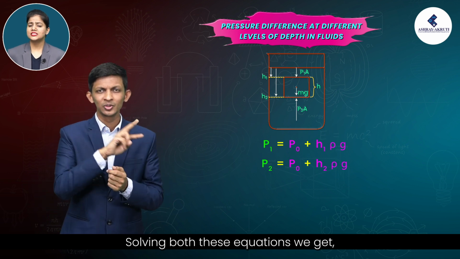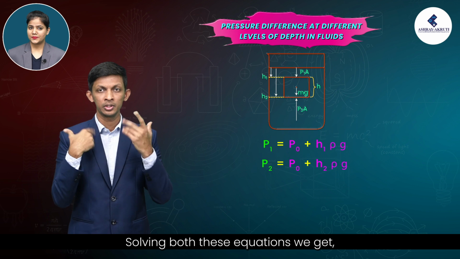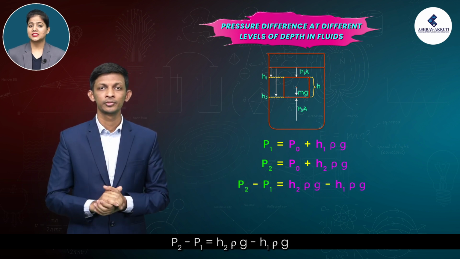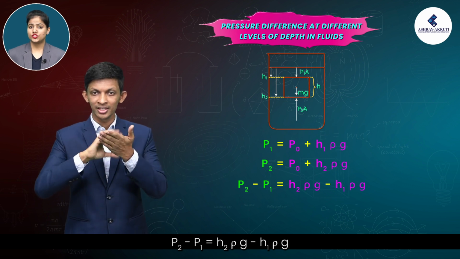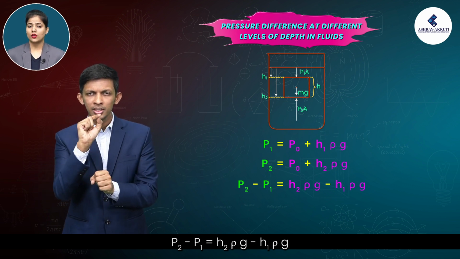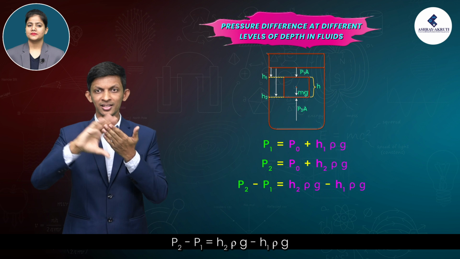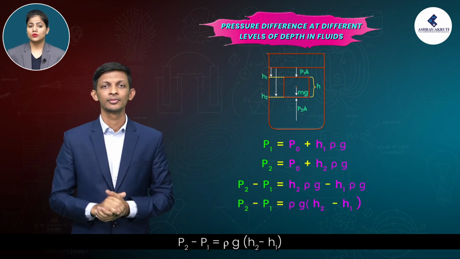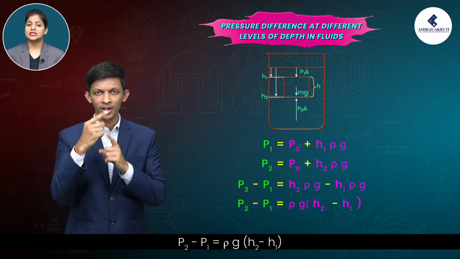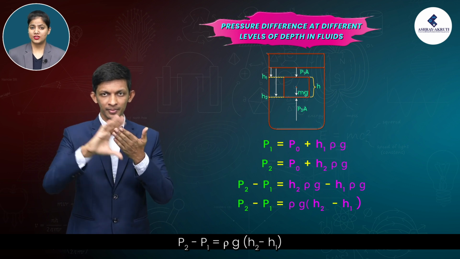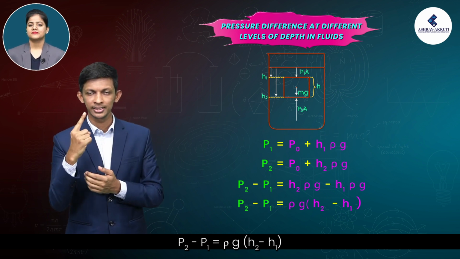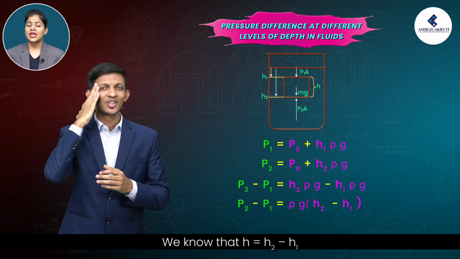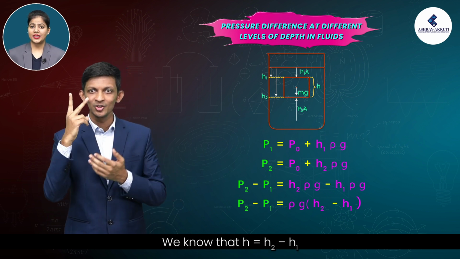Solving both these equations, we get P2 minus P1 is equal to h2 rho g minus h1 rho g. P2 minus P1 is equal to rho g into h2 minus h1. We know that h is equal to h2 minus h1.